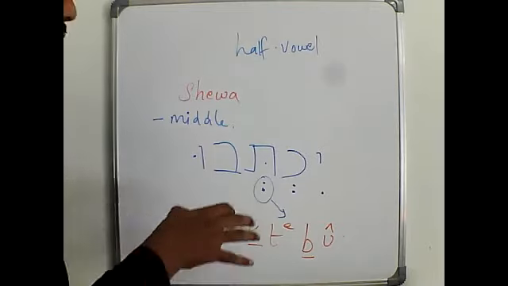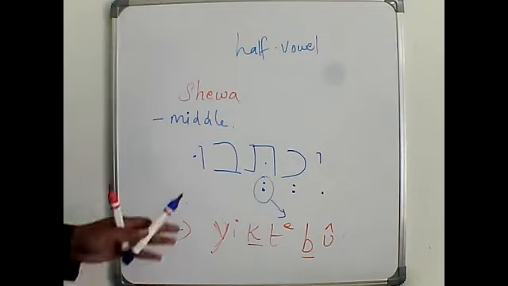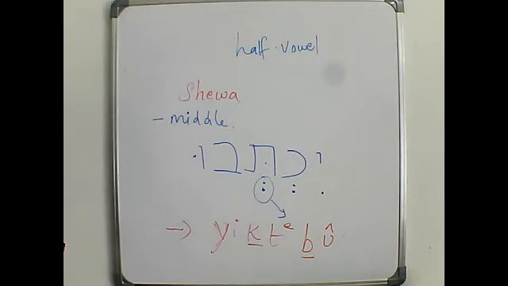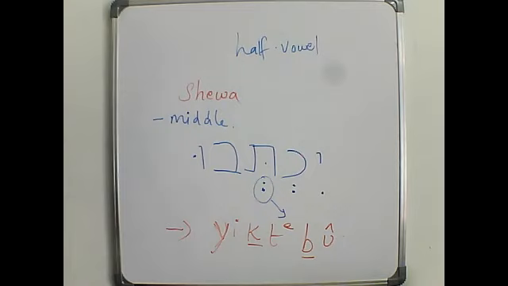This rule only comes for the middle. So you don't expect two Shavas at the beginning. It doesn't happen. So these are the main rules that we have to remember when we try to understand Seva.